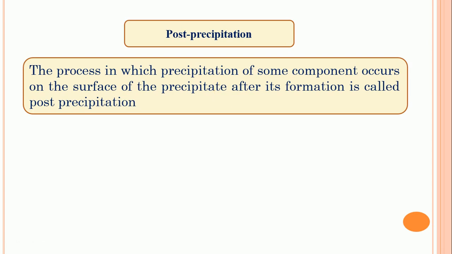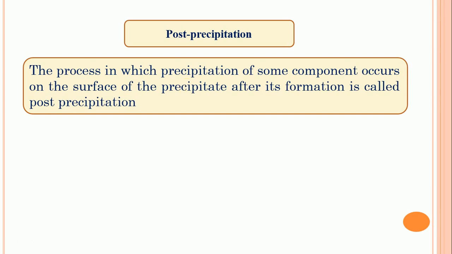This occurs with substances known as sparingly soluble substances, and they form a supersaturated solution, which we already discussed in an earlier video. Also, when there is a common ion between the two precipitates, that is, in the main precipitate and the other precipitate, then post-precipitation occurs.